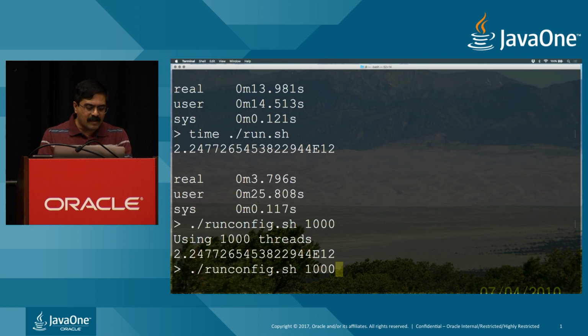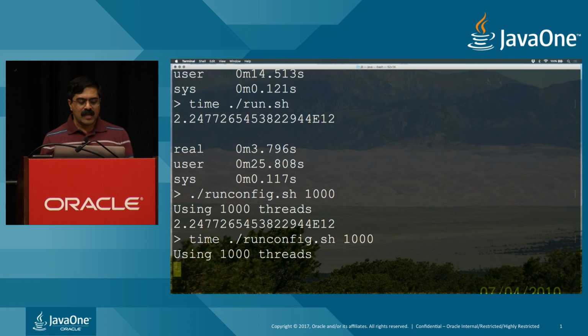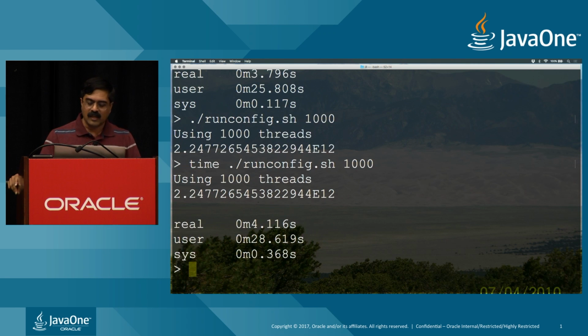Of course, I forgot to do the time again, so we'll do a time on this. And what does it take to run this after the 3 seconds that it took earlier? It took about 4 seconds, as you can see. So it actually did not take less time. In this case, it actually took more time.